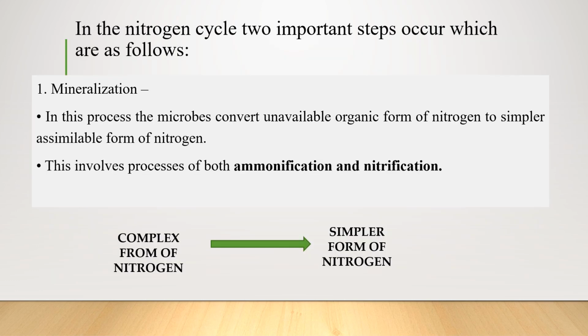Now let us see the two important steps that occur in this nitrogen cycle. First one is mineralization. In this process, the microbes convert the unavailable organic form of nitrogen into simpler form. Say for example, proteins are the complex forms of nitrogen. They are converted into simpler forms of nitrogen, and this involves ammonification as well as nitrification, which leads to conversion of complex forms of nitrogen to simpler forms of nitrogen.